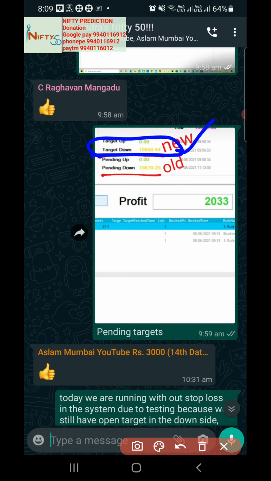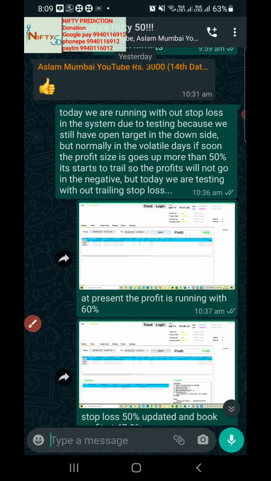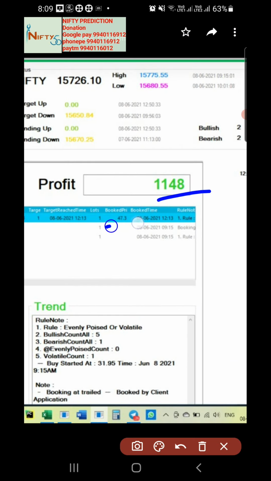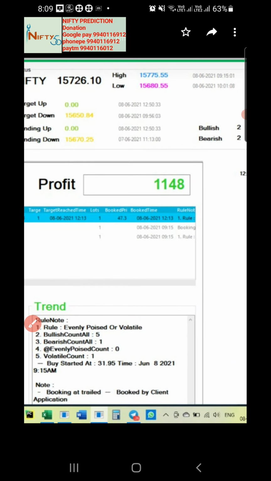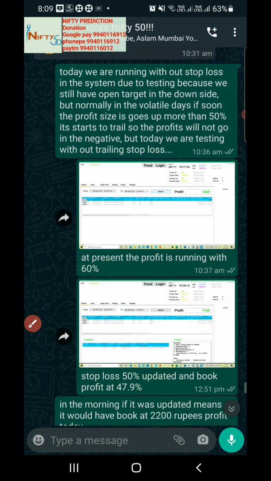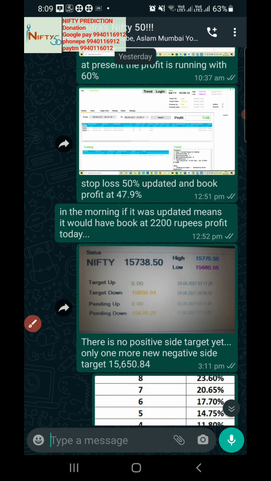Even if the target is not hit, once the profit goes beyond 100%, we try to trail the market. So it trailed and booked a profit of somewhere around 1100 yesterday, at 47.3. So it went to 64, but still the target is pending, which means it won't trail. But we are trying to do the trailing as well, and it came down after booking the profit. The profit size is 47.9%, which is still good, but still the target is pending.